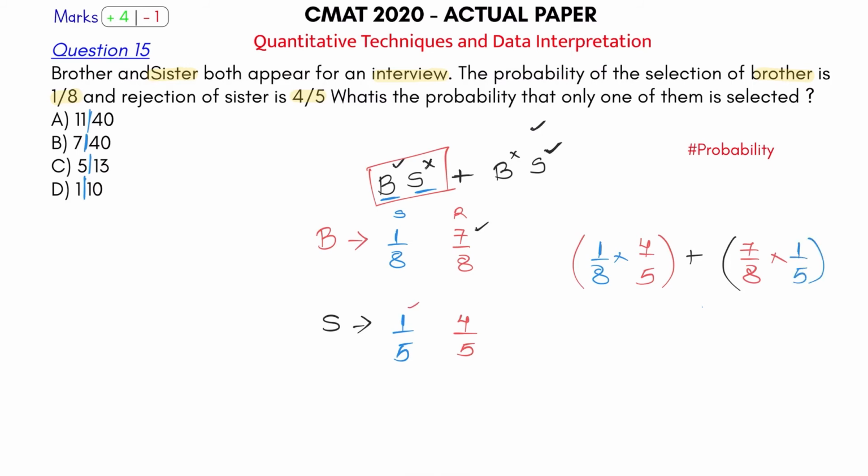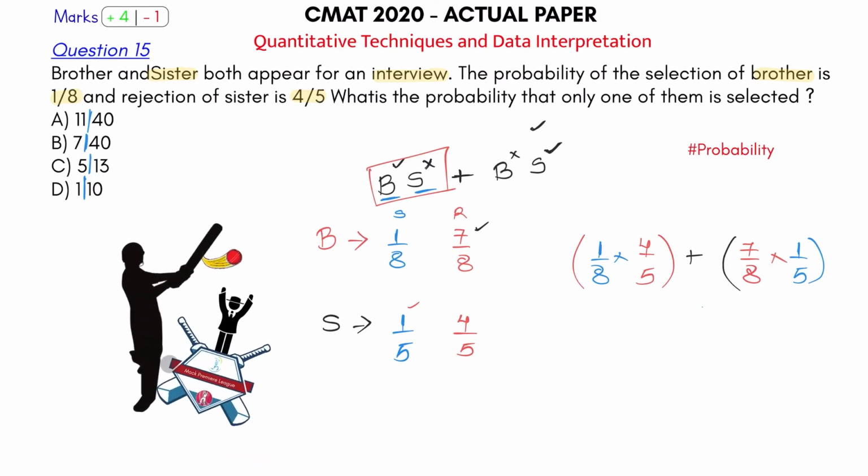As I said, this was clearly a sixer, okay? There is no doubt on this at all, just a pure formula based problem. So let's solve. This is 4 upon 40 now plus 7 upon 40. So what does this turn out to be? 7 plus 4 is 11 upon 40. Option number A is your answer.